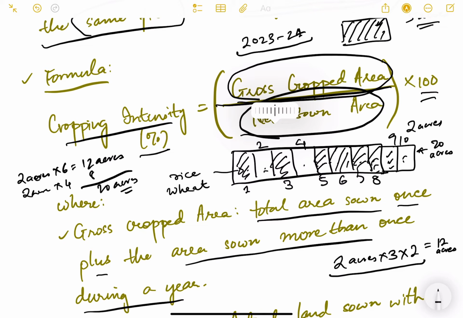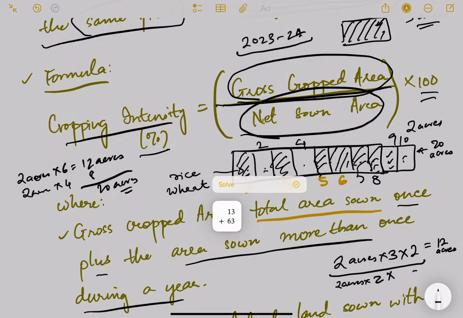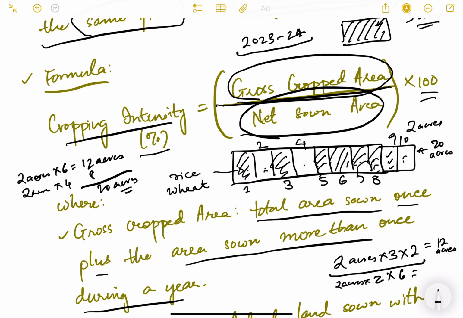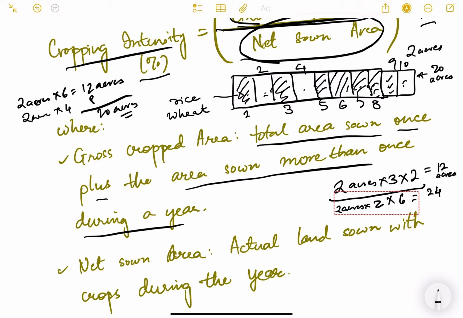So for this village, what is the total gross cropped area? Gross cropped area for farmer number 9 and 10 is 12 acres. For farmer number 1, 3, 5, 6, 7, 8, it is 2 acres, multiplied by 2 crops per year, multiplied by how many farmers? 6. So this is total 24 acres, right? Now these 2 and 4, they are not growing anything, so it is 0. So the total gross cropped area becomes here 36 acres.